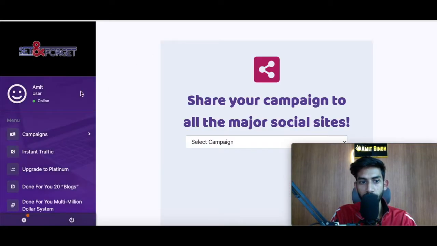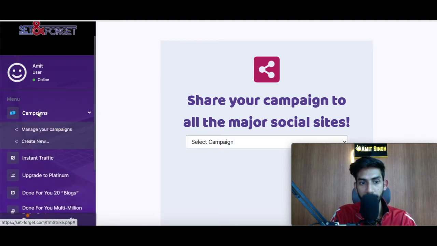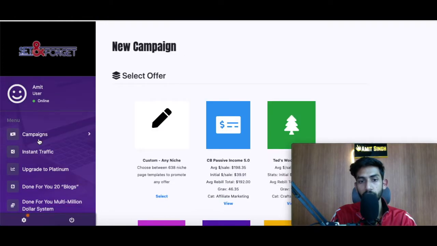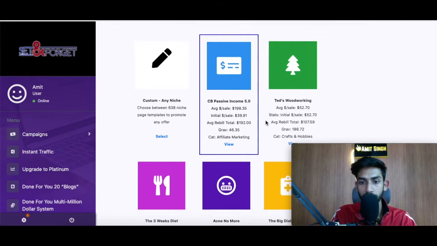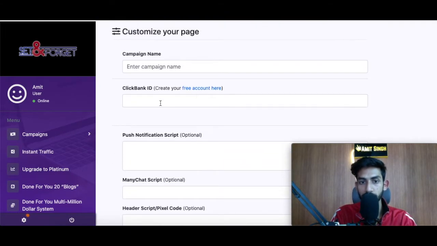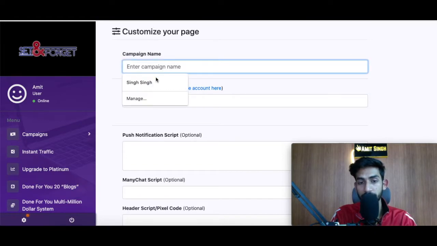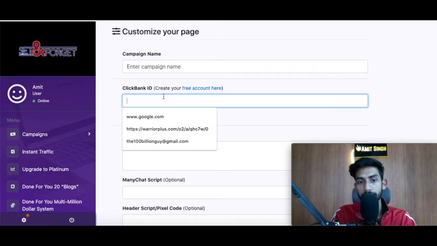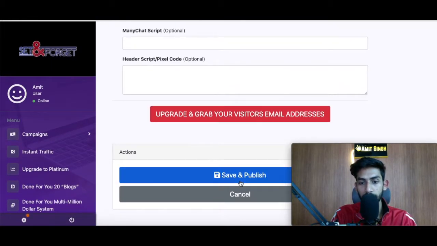So once you log into the system, you have campaigns. So inside the campaign, you can create a campaign. You have done for you campaigns already ready to blast. So you can see that you can create campaigns based on different niches. All you need to do is just name this campaign, put your ClickBank affiliate ID, and that is it, and you click on save and publish.